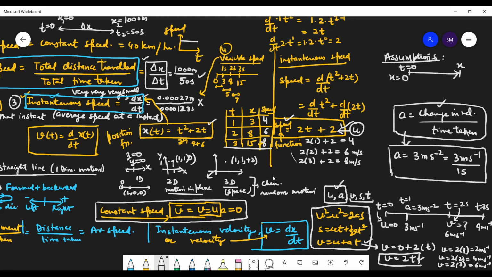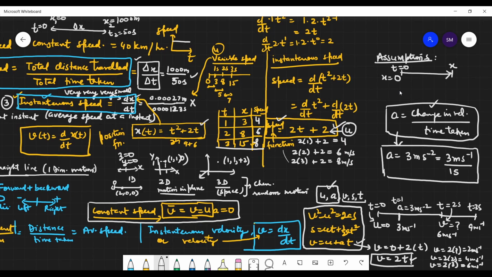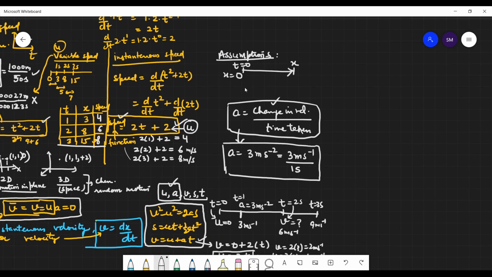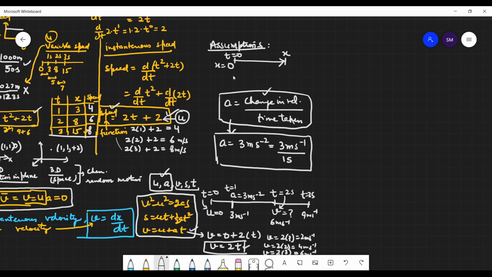So I hope from this discussion, uniform speed, average speed, instantaneous speed, all these three things are clear to you. Yes? Yes. Clear. Now comes the word uniform.